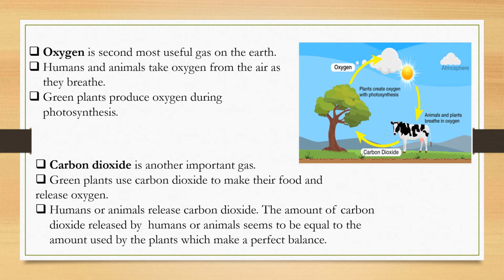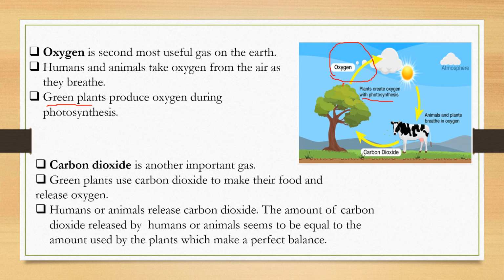Now, the second most important or useful gas without which we human beings would not have been alive, that is oxygen, right? Because we need oxygen to breathe, and even green plants produce oxygen. Now this I'll explain to you with this diagram. If you see the trees during the process of photosynthesis, what do they do? They give out oxygen. This oxygen is given out in the atmosphere, and this oxygen is used by animals and